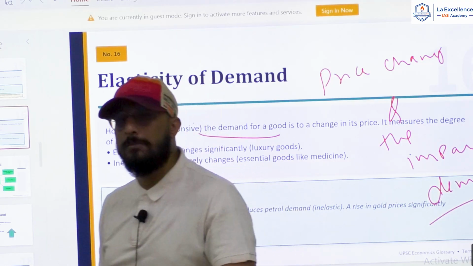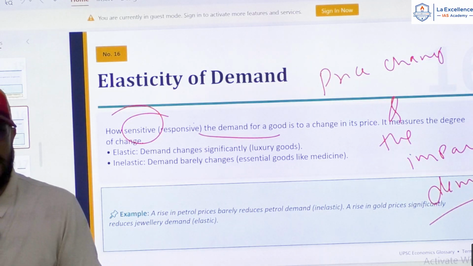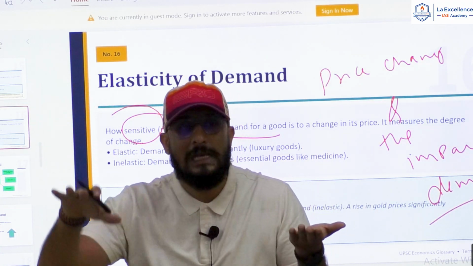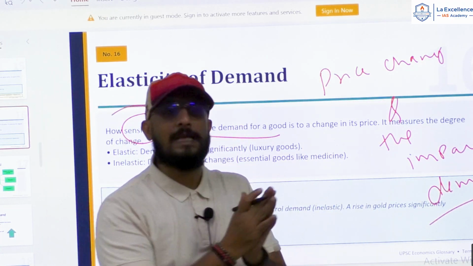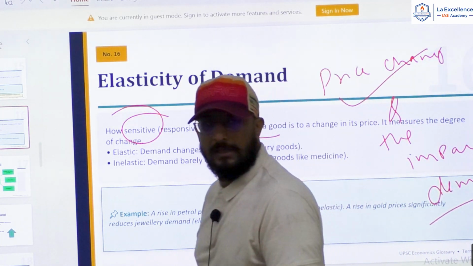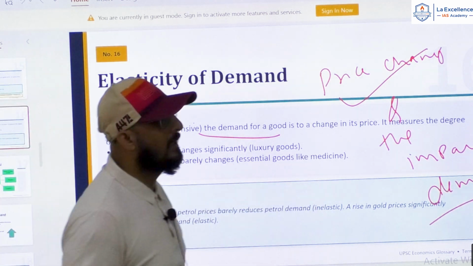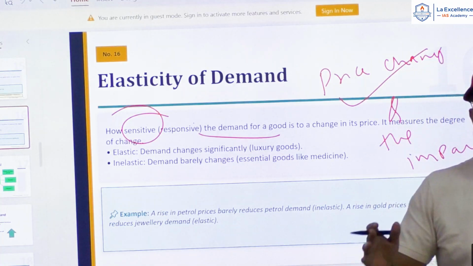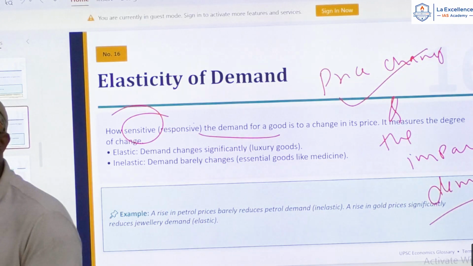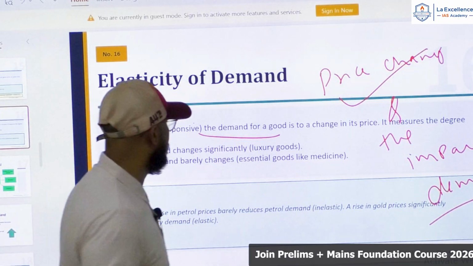So if price changes in some goods, right, demand might increase a lot. But in some goods, demand may not increase a lot. In some goods, even though price increases, demand may not reduce or reduce a little bit. Can I say that? This is called as elasticity of demand. Elasticity of demand shows the impact of price change on the demand of goods and services. That means when price changes, how much demand is changed? What is the percentage of change in the demand? That is elasticity of demand.